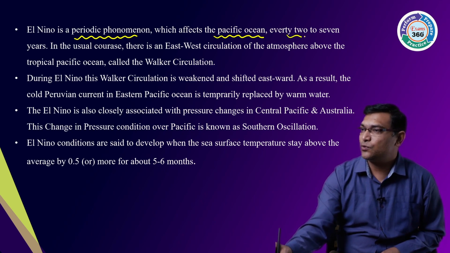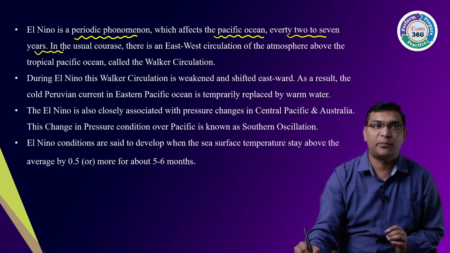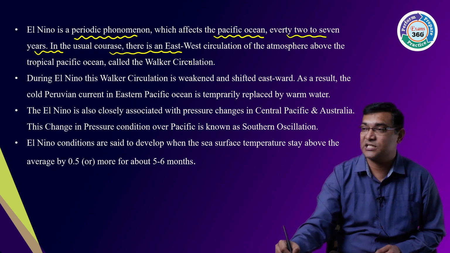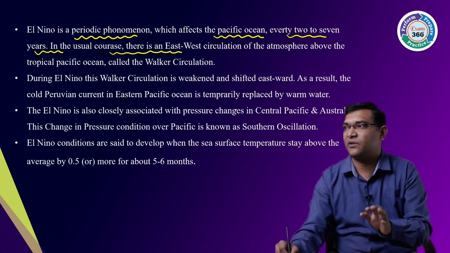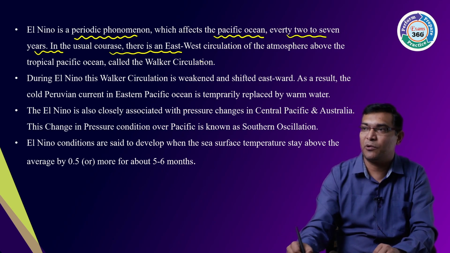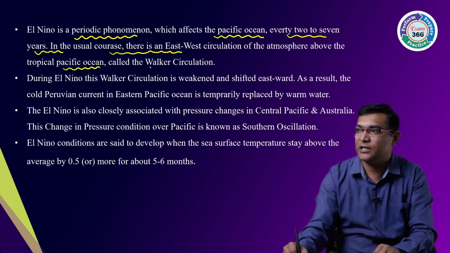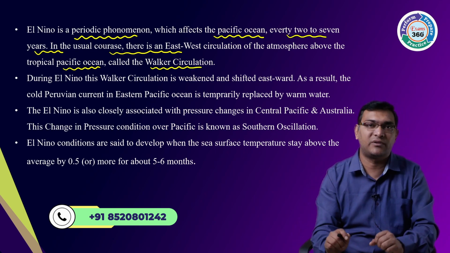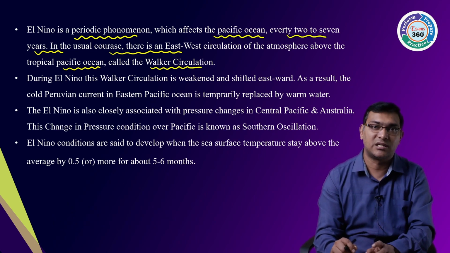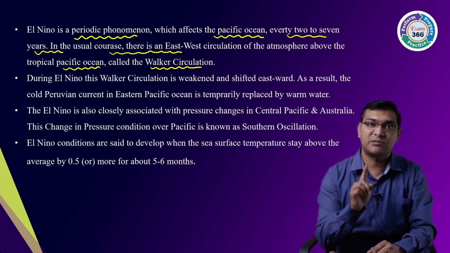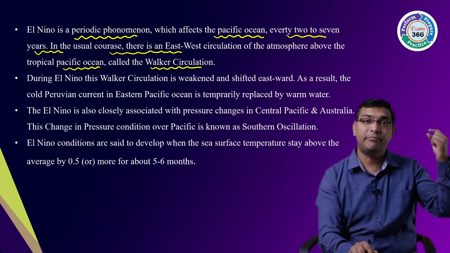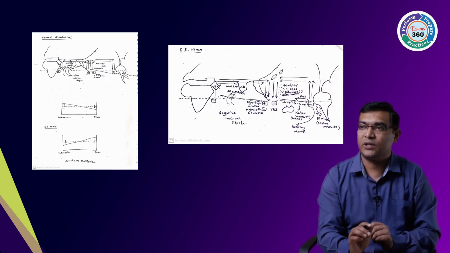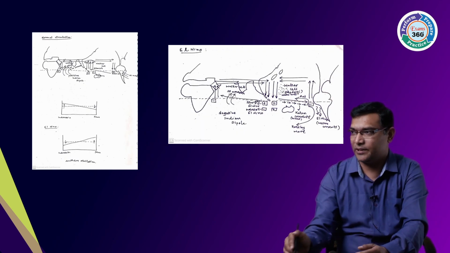Every 2 to 7 years, this phenomena occurs. In usual courses, the east and western circulations, the eastern part of the Pacific Ocean as well as the western part, the atmosphere above the tropical Pacific Ocean, is called a Walker cell. They change. The weather pattern changes. Why? It is because of the El Nino effect, and that impacts your Indian monsoon. So what are the major things? First we have to know in the normal part what will happen.